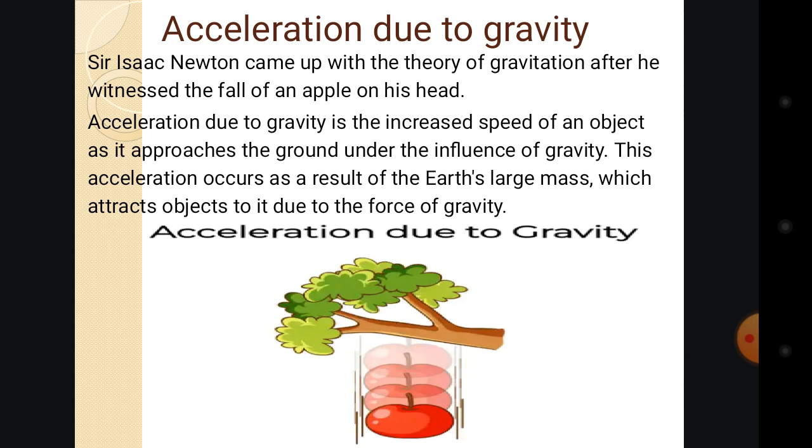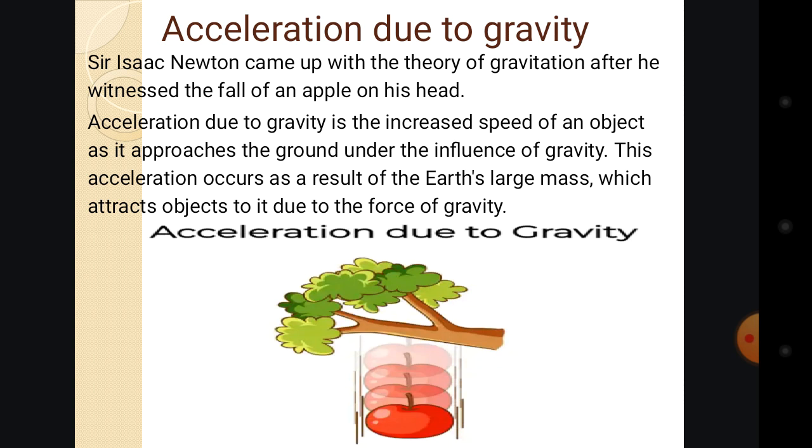If you look at this diagram here, it explains the acceleration due to gravity. As the apple is coming down, its speed keeps increasing until it reaches the center of the earth, or the ground. That increasing of speed that the apple is doing is acceleration due to gravity.